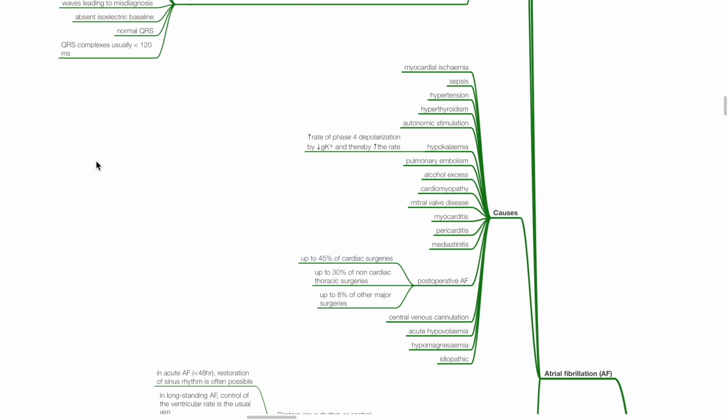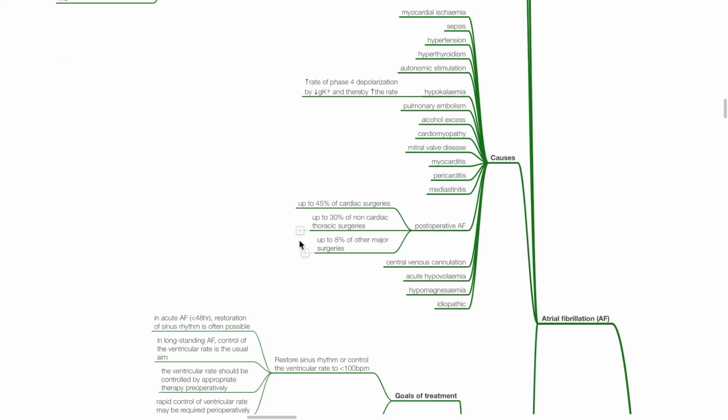excess, cardiomyopathy, mitral valve disease, myocarditis, pericarditis, mediastinitis. Post-operative AF may occur in up to 45% of cardiac surgeries, 30% of non-cardiac thoracic surgeries, and 8% of other major surgeries, central venous cannulation, acute hypovolemia, hypomagnesemia, and idiopathic.